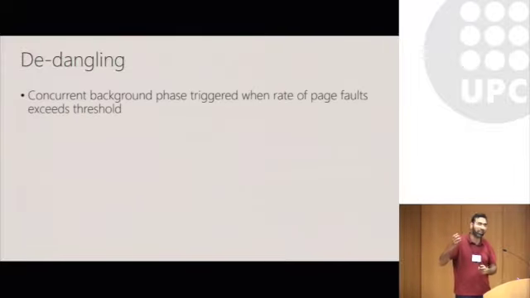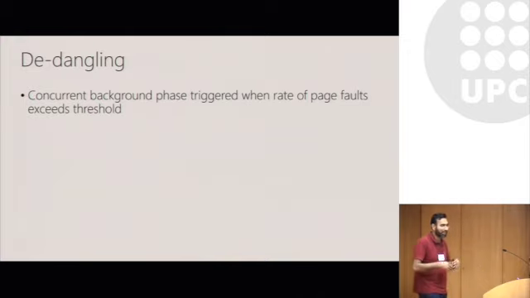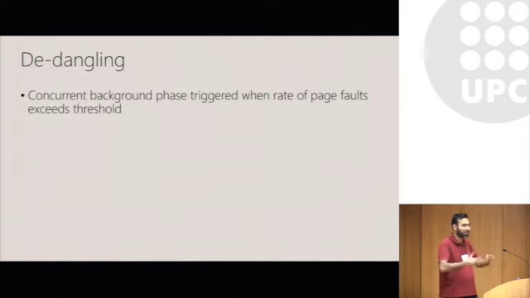Like I mentioned, this notion of lazy patching works quite well when the working set of references that you use to reference live objects is very small. But there are cases where we have to resort to eager patching of the heap. And that's where we introduce a phase called the detangling phase. This is a concurrent background phase that is triggered only when the rate of page faults or access violations exceeds a certain threshold. That's to detect scenarios where lazy patching is just not working, and it's not able to patch all the references in time.